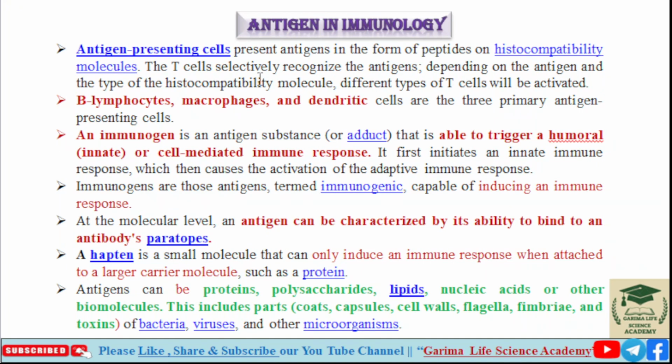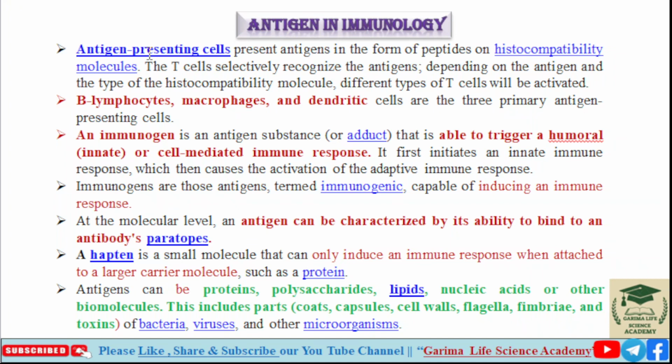So next is antigen presenting cells. Antigen presenting cells present antigen in the form of peptides on the histocompatibility complex. So APCs present antigens in the form of peptides on MHC, the major histocompatibility complex. The T cells selectively recognize the antigens depending on the antigen and the type of histocompatibility molecule. Different types of T cells will be activated, like TH cells or TC cells.